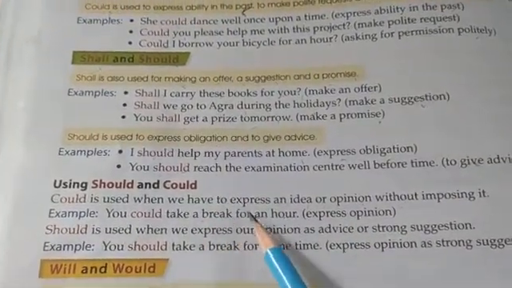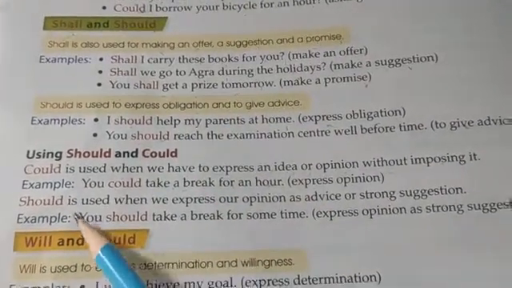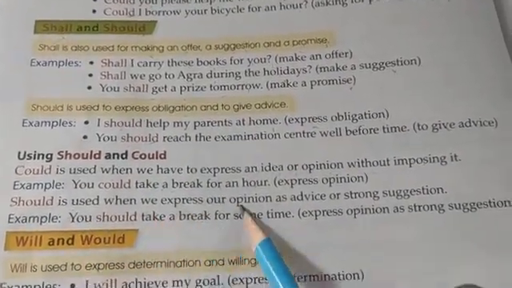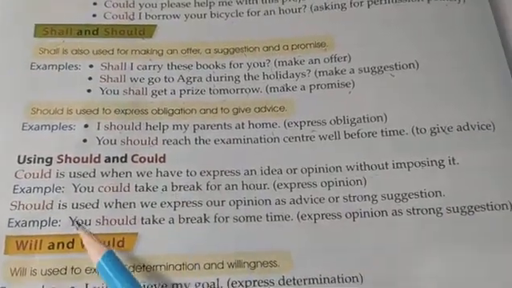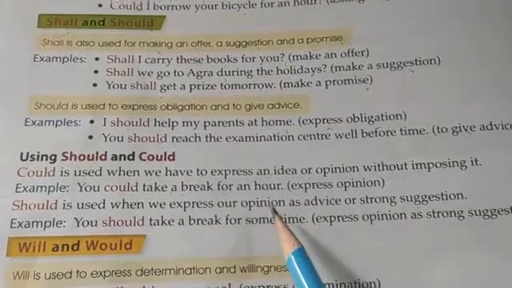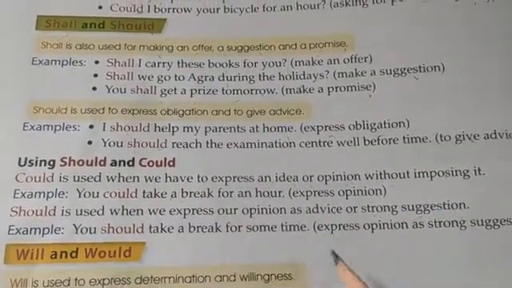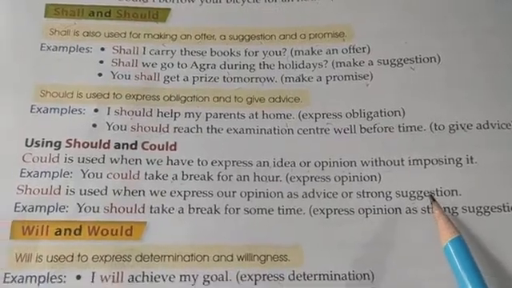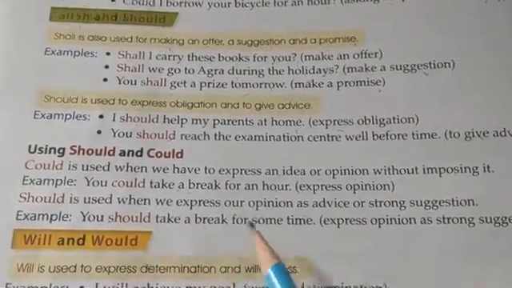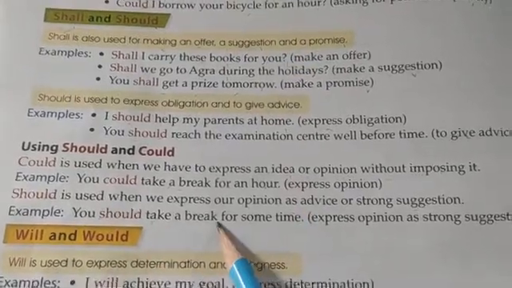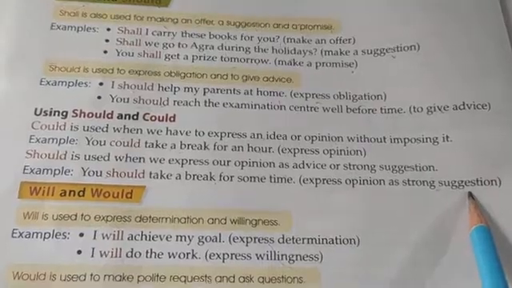And should is used when we express our opinion as advice or a strong suggestion, meaning you are sure that these suggestions can help us. So you should take a break for some time. It expresses opinion as a strong suggestion.